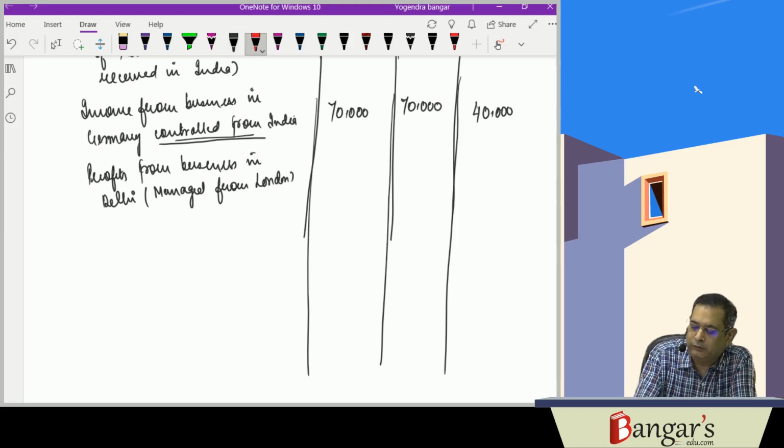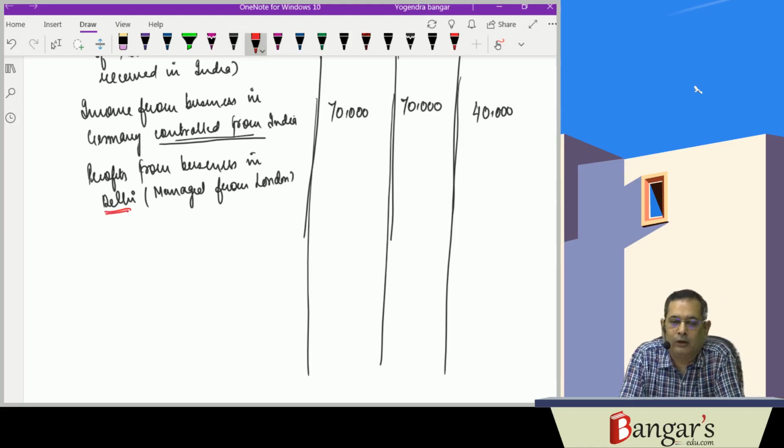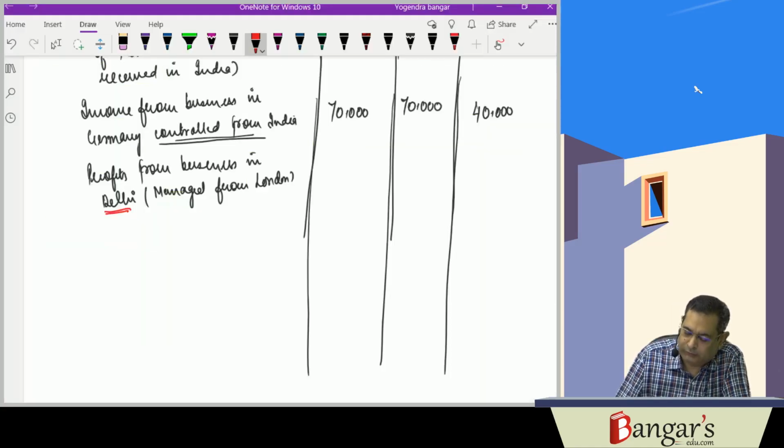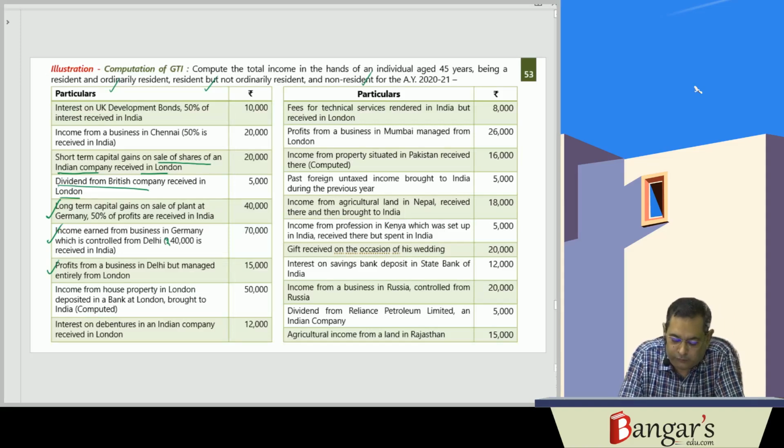Since the business is in Delhi, income accrues and arises in India, and when the income accrues and arises in India, it will be taxable in all the three cases. Means business is in Delhi, so it will be taxable in all the three cases. That is 15,000, 15,000 and 15,000.